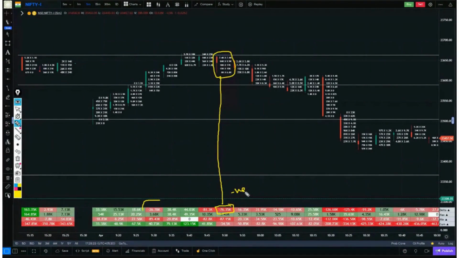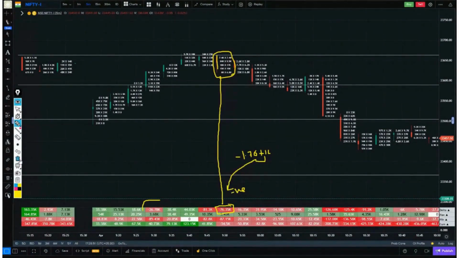There are more sellers inside this candle as compared to buyers. And how many more sellers are there? 76,000. If I had 1 lakh on the left side for sellers and fewer buyers on the right side, the difference is 76,000. This is the value of its delta.